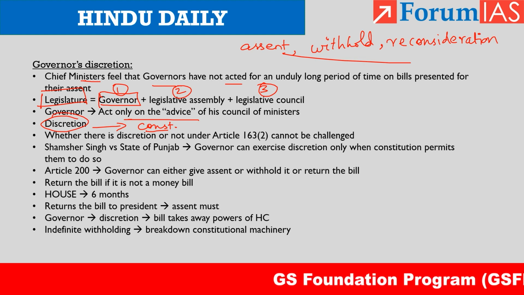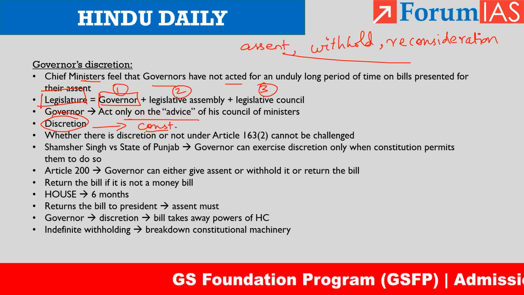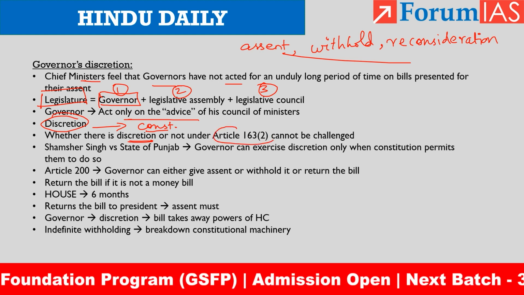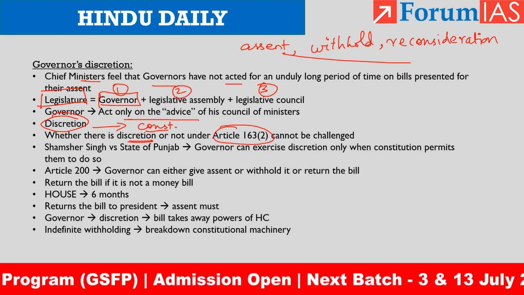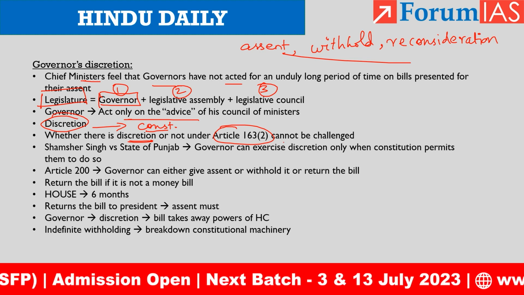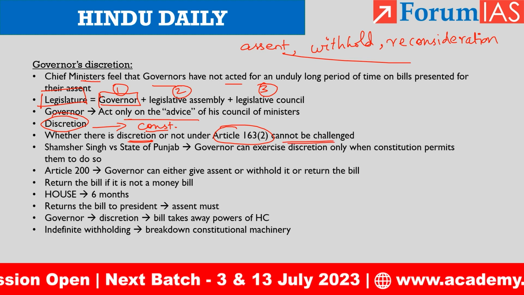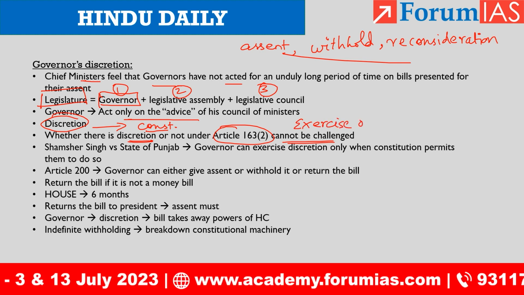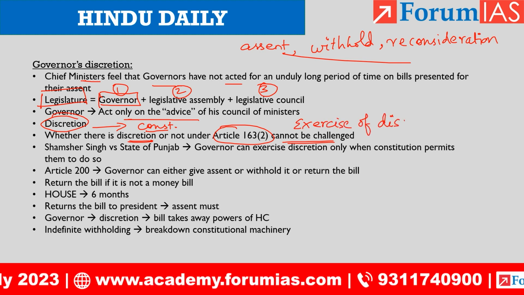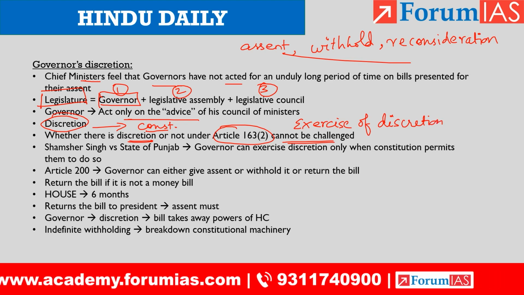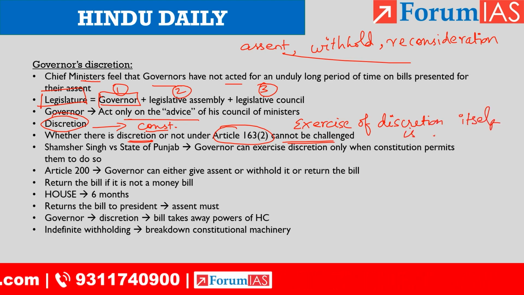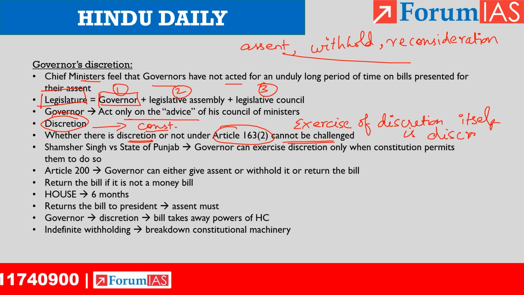Whether he has discretion is itself under his discretion, and under Article 163 Clause 2, this exercise of discretion cannot be challenged, because exercise of discretion itself is discretion. So it cannot be challenged.